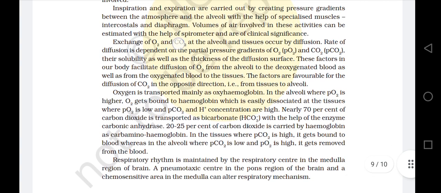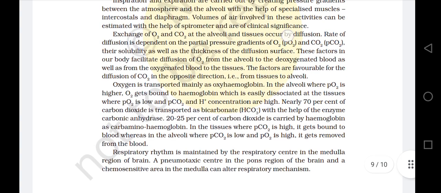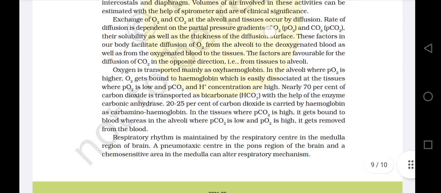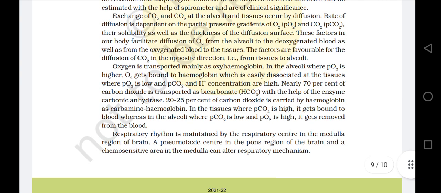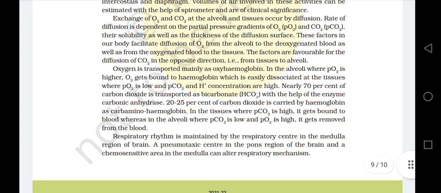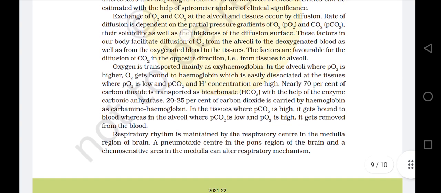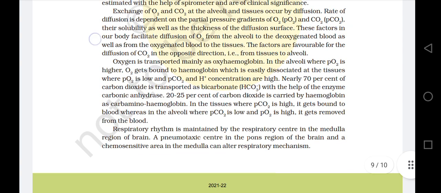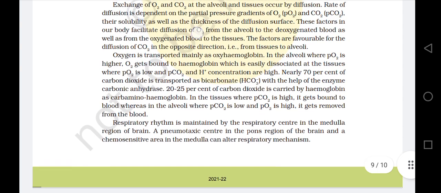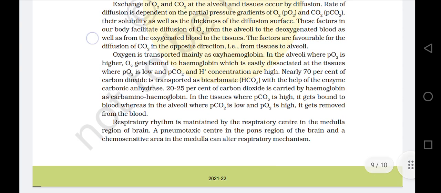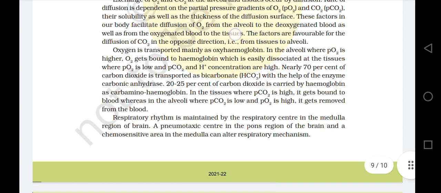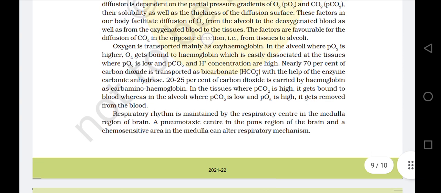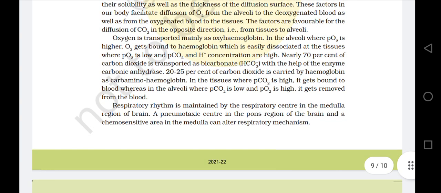Exchange of oxygen and carbon dioxide at the alveoli and tissues occurs by diffusion. Rate of diffusion is dependent on the partial pressure gradient of oxygen (PO2) and carbon dioxide (PCO2), their solubility, as well as the thickness of the diffusion surface. These factors in our body facilitate diffusion of oxygen from the alveoli to the deoxygenated blood as well as from the oxygenated blood to the tissues. The factors are unfavorable for the diffusion of carbon dioxide in the opposite direction, that is, from tissues to alveoli.